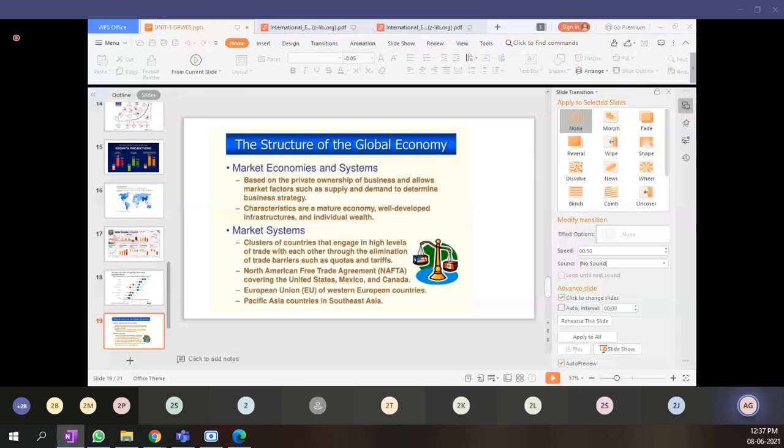So the global economy basically talks about the matured economies like the United States, the United Kingdom, Italy, France, Germany, and Japan, with well-developed infrastructure. During the pandemic last year, when 3 to 4 lakh cases were reported daily, they had the necessary healthcare support to provide to the public.